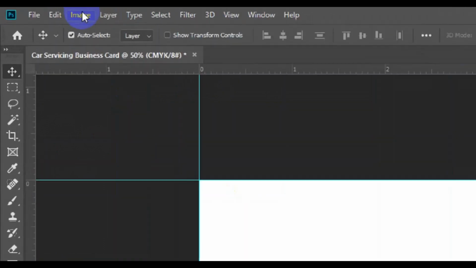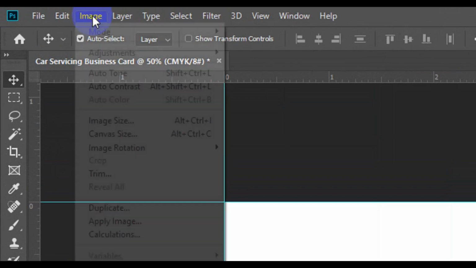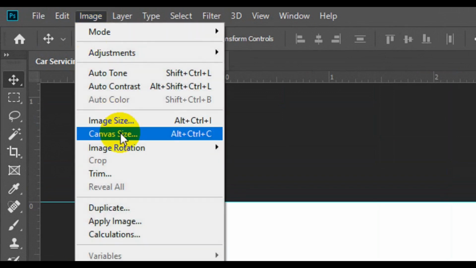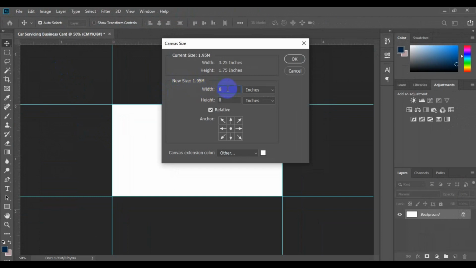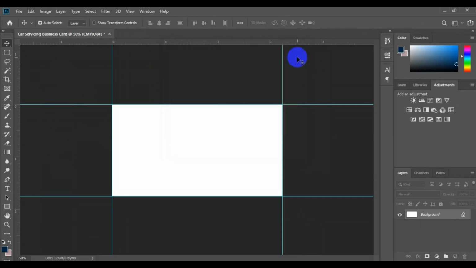Next step to take is to go to your home tab right here. You go to image. From image, go to canvas size. Then this is going to pop up. At this point here, make sure you type in 0.25 for the width and 0.25 for the height, and make sure your relative is checked, and come to the top right here, click on OK.